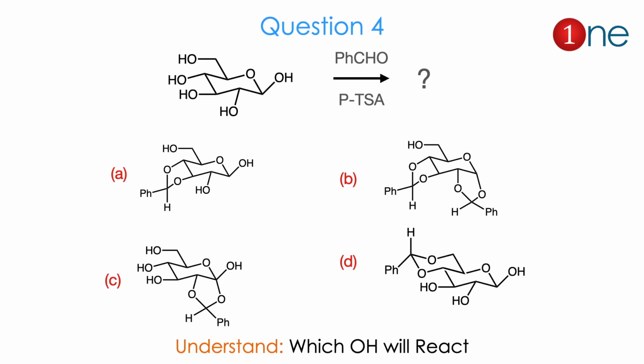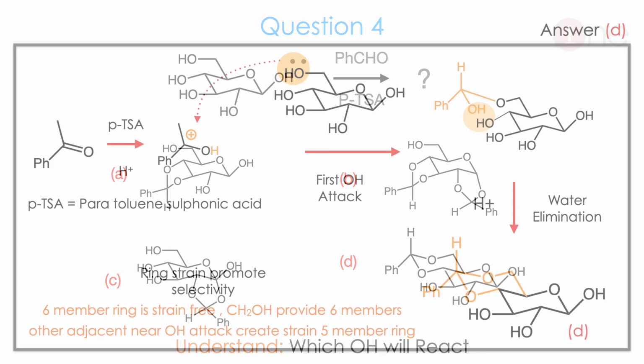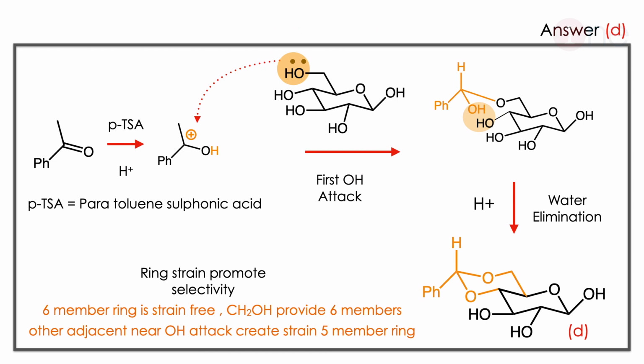Then the next example is the conversion of glucose using benzaldehyde and para-toluenesulfonic acid. Here you have to guess the product, whether it will be a cyclization or just a bicyclic ring formation. There are many possibilities here, as to which OH will react. By looking at the answers you might be confused, but the answer is D.